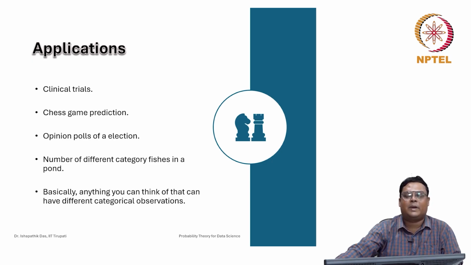It may be disease presence or absence, then it is 0 or 1, but it may be classified into more categories. Suppose it is cancer, so there may be stages of the cancer. There may be no cancer, or the first stage, or second stage, or third stage. In this way you can define different categories.